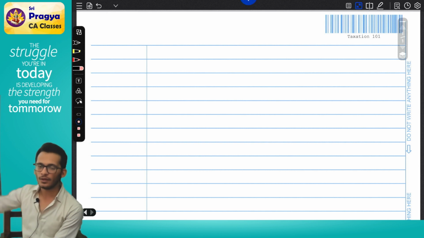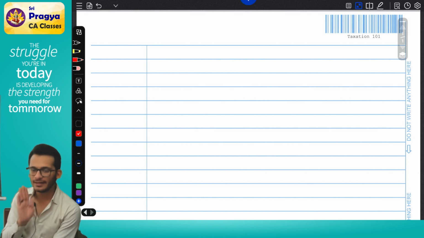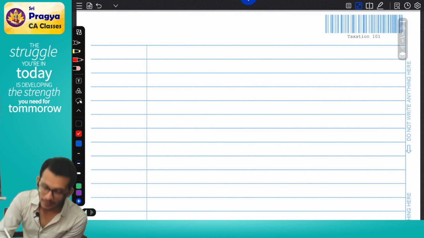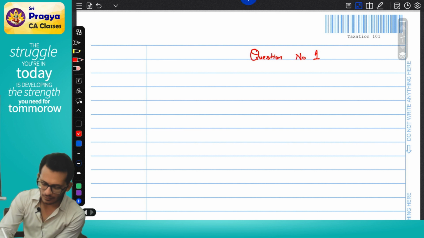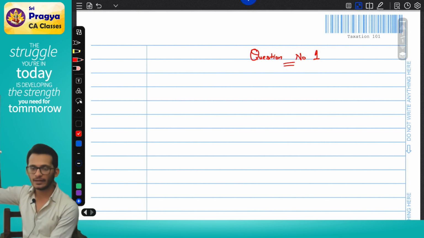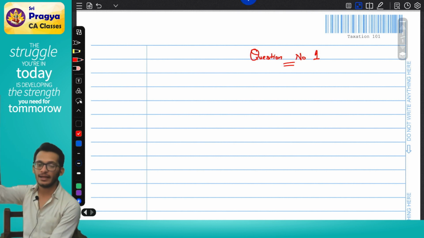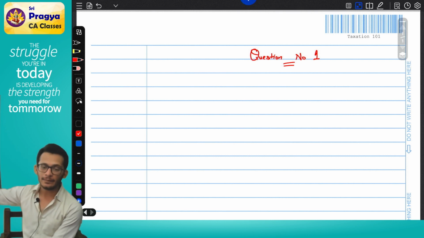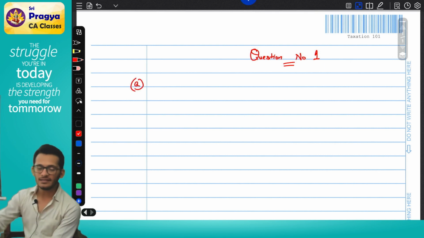My recommendation, only use the middle part. So how I tell people to generally write a paper is that you can take the middle. Here you will put question number 1. If you are putting question number 1 here, everything relating to question number 1 should be in that margin. Now, every question which you have in exam will have question 1A, 1B, 1C, 1D. And the A, B, C you can use on the left side.